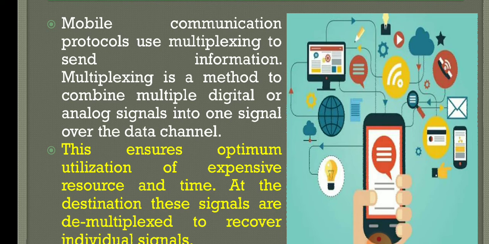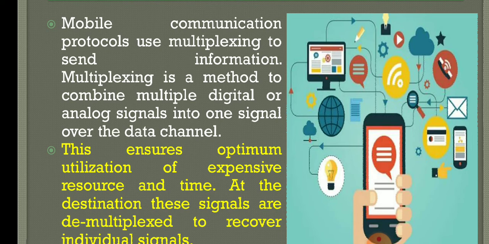Multiplexing means that when you are sending more than one digital signal, those signals will not go as separate signals. More than one signal, either digital or analog, will be combined and sent as a single signal over a transmission medium.